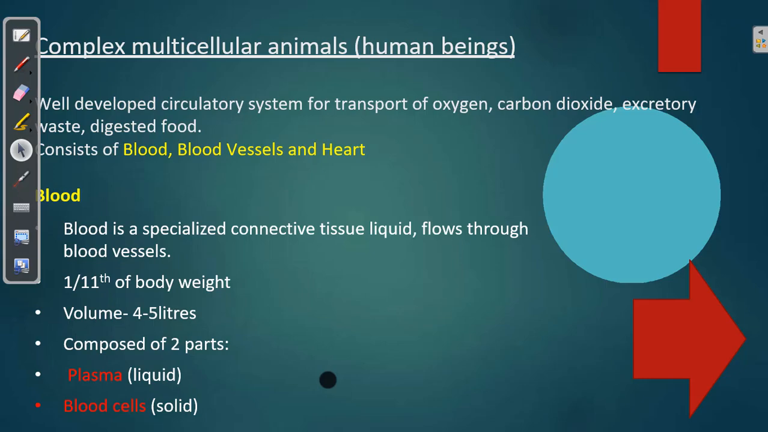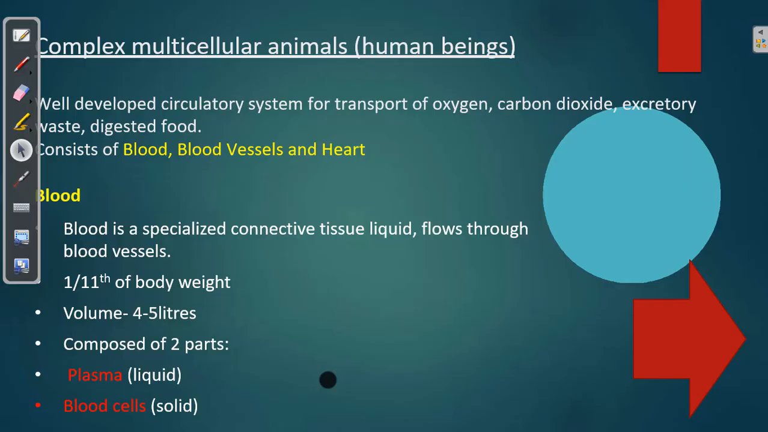So we human beings are complex multicellular animals, right? Complex multicellular animals means our body is complex, made up of many different things. And that is the reason why we have separate systems in our body. So we also have a separate circulatory system which helps in transport of gases, that is oxygen and carbon dioxide. In addition to this, it also helps in transport of waste, as we discussed in the chapter nutrition, and digested food also.